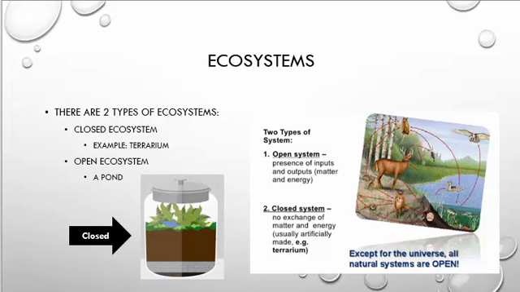An example of a closed ecosystem would be like this jar right here. There's an ecosystem with a terrarium inside, but it's closed, so it's not having any inputs or outputs. An open ecosystem is pretty much all natural ecosystems out there, except for the universe.